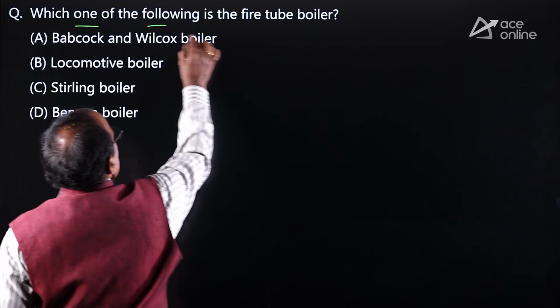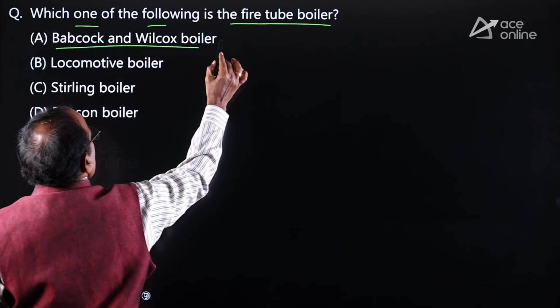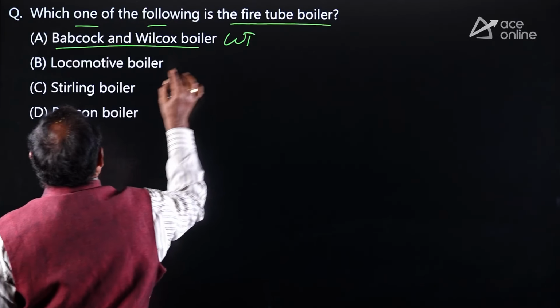Which one of the following is the fire tube boiler? Babcock and Wilcox boiler, it is the water tube boiler.